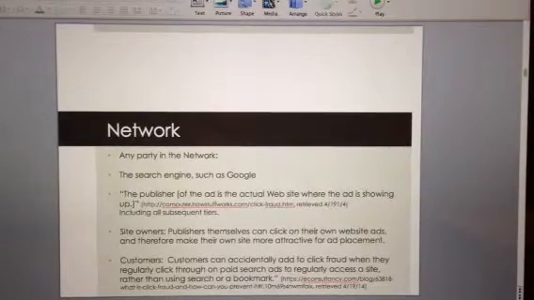Network could be anybody in the network. It could be Google clicking on your ad to increase revenue for them. It could be a third-party publisher, some of whom you contract to place the ad and monitor it. They could be clicking on it to increase their revenue and Google's revenue. It could be people at tugodogtoy.com, employees, family members, friends, thinking that they may be helping you, or they're curious to see what would happen when they click on the ad. And it could be customers who, instead of bookmarking the site once they go to it or writing it down, always access your site through the pay-per-click ad.